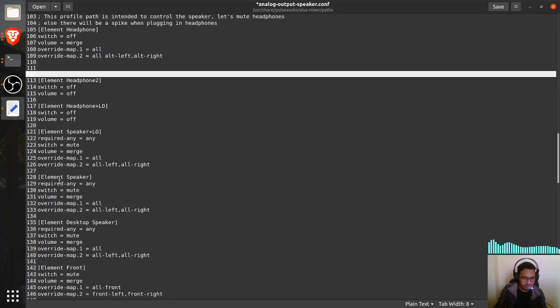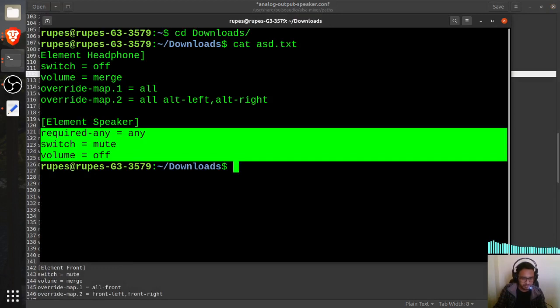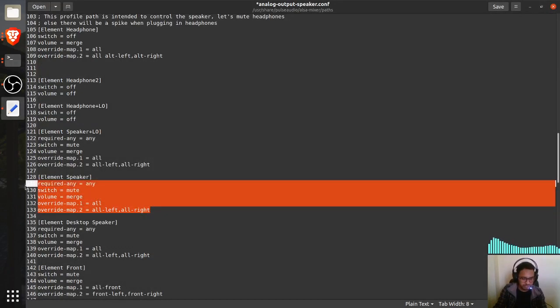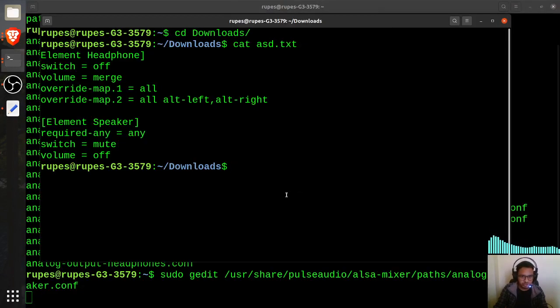Now I have to find element speaker. For that as well I just need to copy this thing. Once I find my element speaker, just replace it, and then after that just save it. Once you're done saving it, all you need to do is reboot your PC. That's pretty much it.